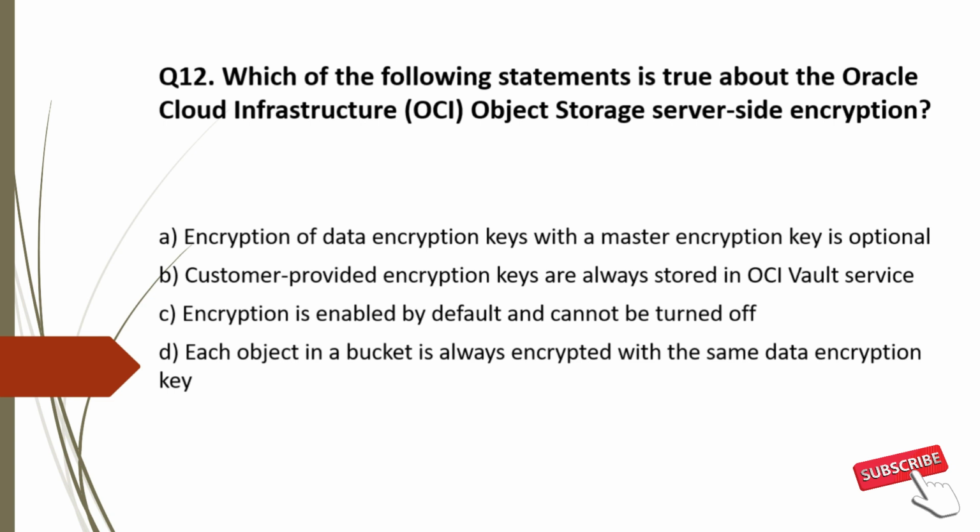Option A, encryption of data encryption keys with a master encryption key is optional. No, this is not optional, rather mandatory, so incorrect choice. Option B, customer provided encryption keys are always stored in OCI Vault service. This is not right, since keys may be stored in a bucket or even AWS S3. Option C, encryption is enabled by default and cannot be turned off. Yes, this is true and clearly mentioned in the OCI doc, so correct choice. Option D, each object in a bucket is always encrypted with the same data encryption key. No, not the same data encryption key. So option D is incorrect. So the correct option for question 12 is option C.